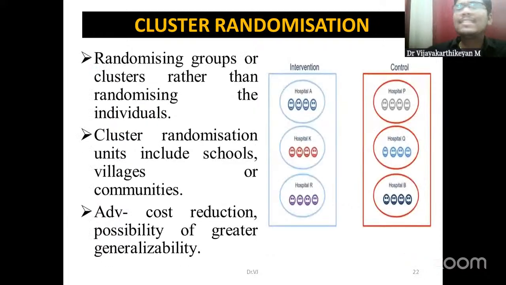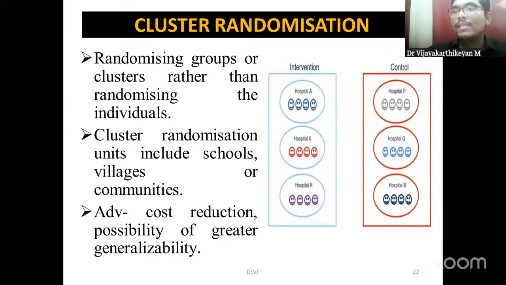Okay, next is cluster randomization. This is somewhat a tedious procedure, and many times we don't go for it. We would have read about it in the cluster sampling method, right? The same kind of thing we are going to use in this randomization too. So we are not going to randomize at the individual level. We will be randomizing at the cluster level. So we will be comparing two clusters.